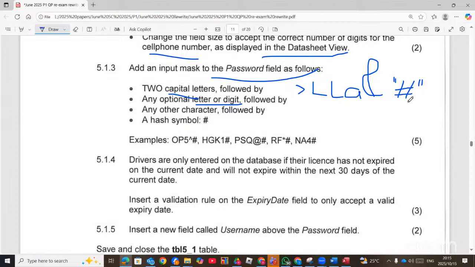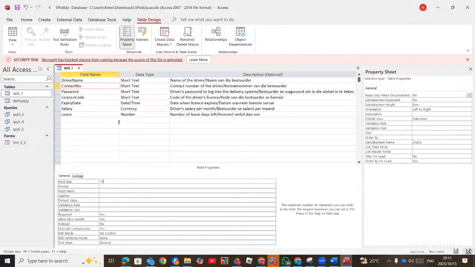If you check the input mask sheet, because hashtag is a string, you put it in inverted commas. So we go there and put the password input mask: greater than, 2L, followed by small a, followed by N, shift and 7, and then followed by inverted commas hashtag. So that should be our right input mask.